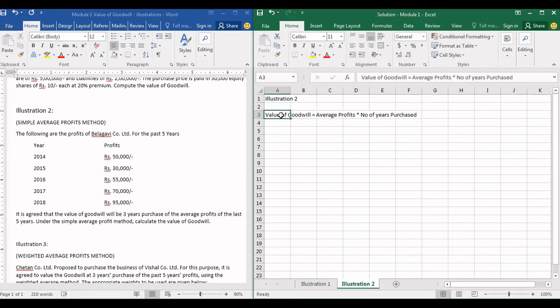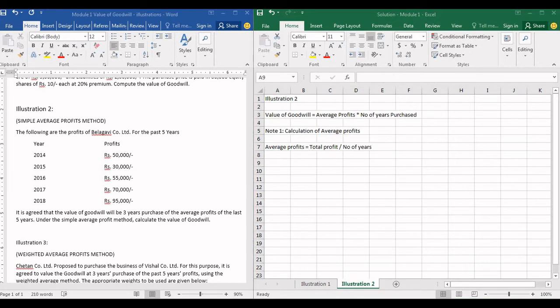In this case, number of years purchased is 3 and average profits we'll have to find out. So note number 1, calculation of average profits. The formula for average profit is total profit divided by number of years.